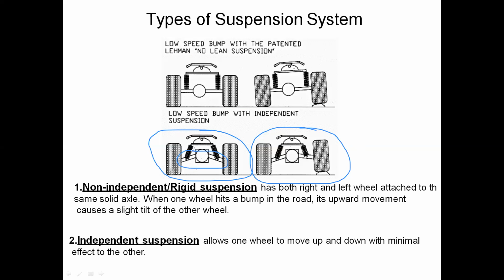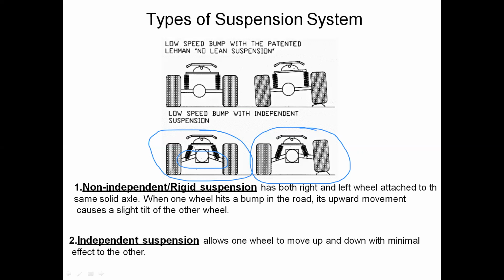Different axles are connected to the wheels, and these wheels are connected to the suspension system of springs. In the non-independent or rigid suspension system, the right and left wheels are attached to the same solid axle. When one wheel hits a bump in the road, its upward movement causes a slight tilt of the other wheel. Automatically, the other wheel also gets the shocks and vibrations of the vehicle.